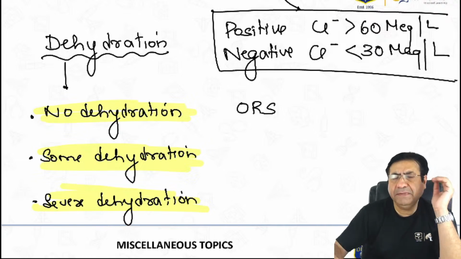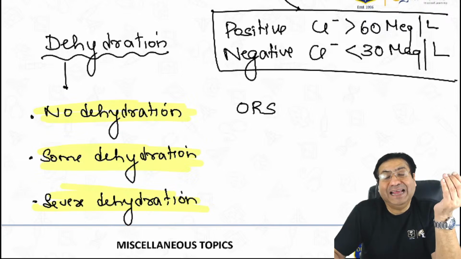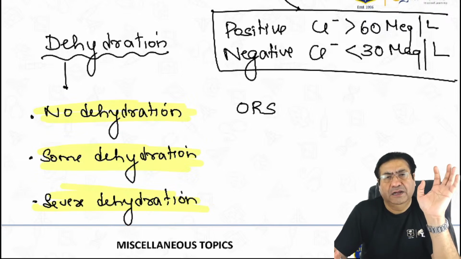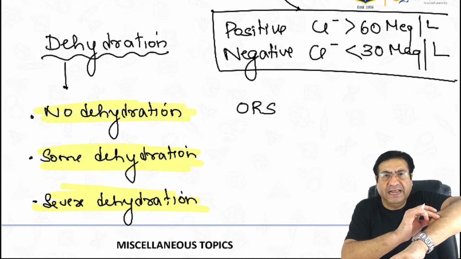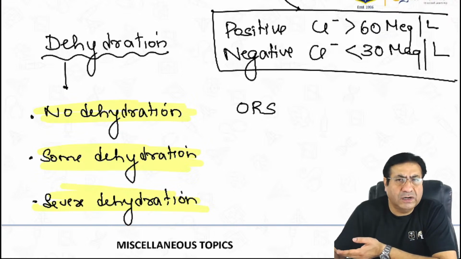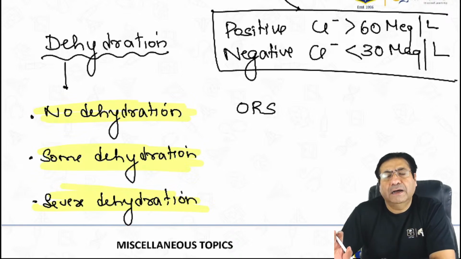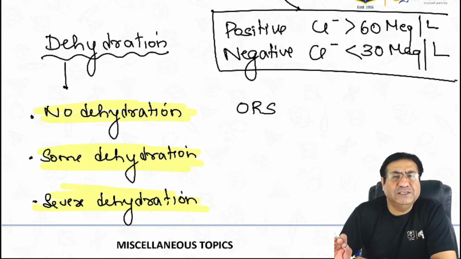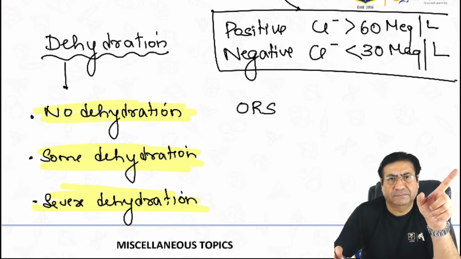Now, no dehydration means the child appears to be alert. The child does not have any evidence of dehydration. He is alert, with no dryness of the mucosa and no skin pinch delay. So the treatment of no dehydration is ORS. Whenever the child wants, as much as he is thirsty, he can take ORS. There are not many signs of dehydration in no dehydration. In the past, we used to call this type mild dehydration.